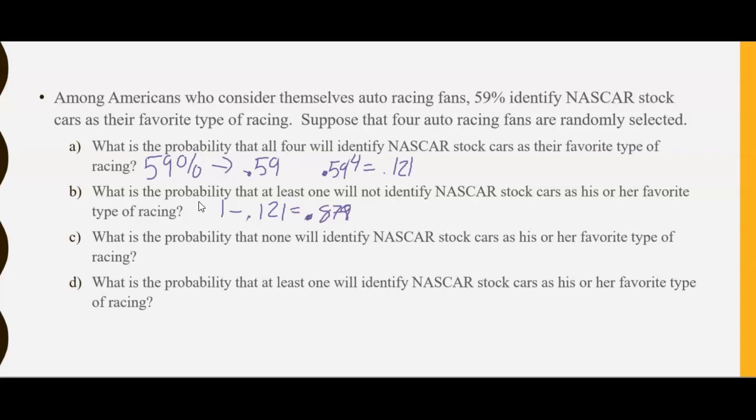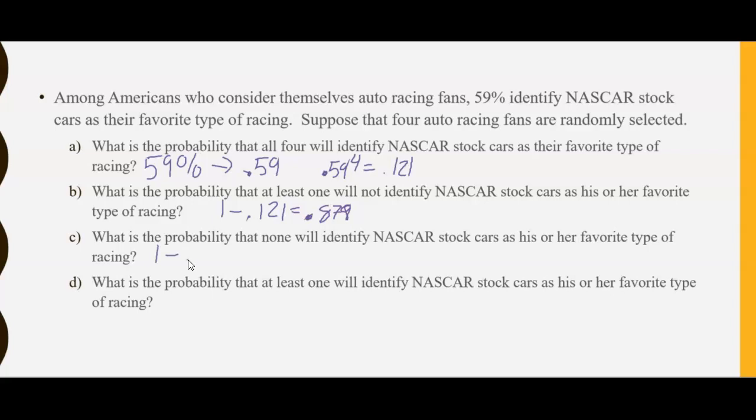C. What is the probability that none will identify NASCAR stock cars as his or her favorite type of racing? So this one goes back to the complement of the original probability. So we need to take the complement of the original probability, because if 59% say they are fans, the other portion would say they're not fans.